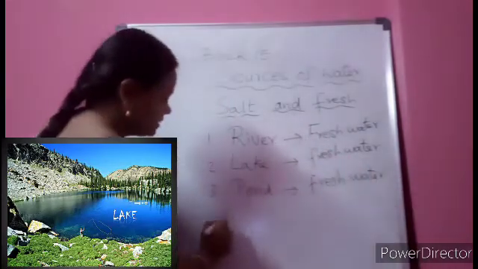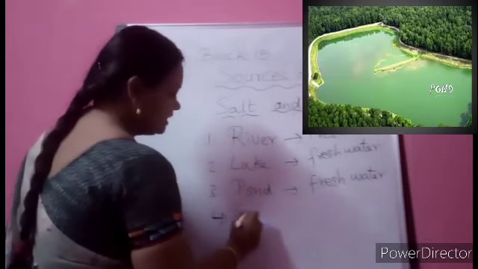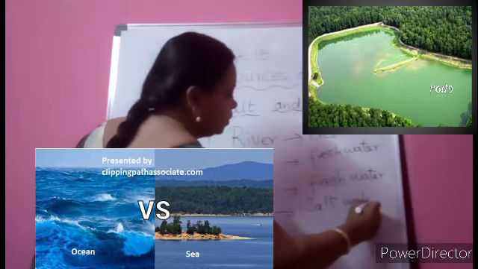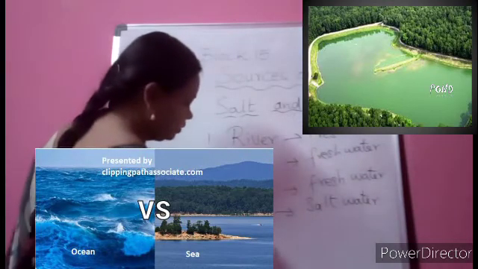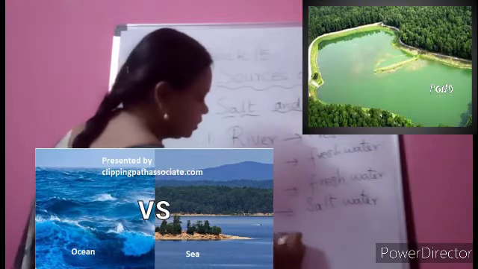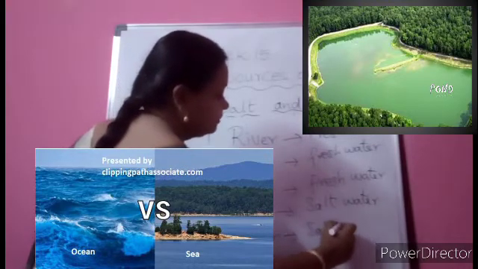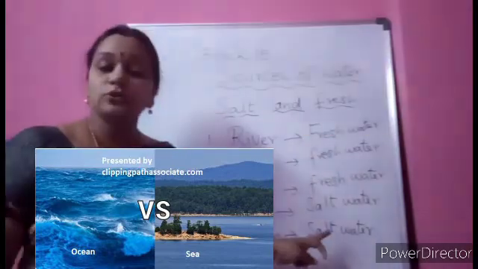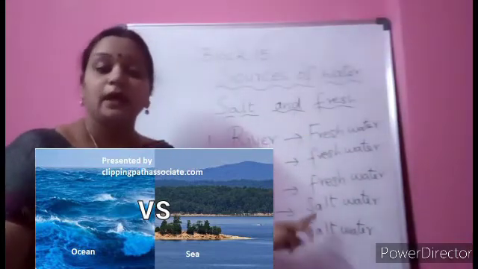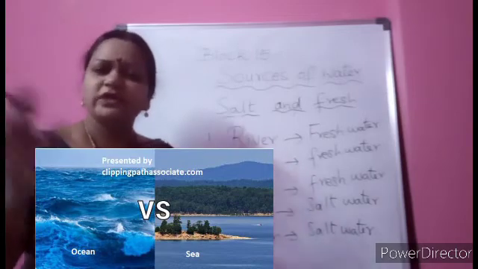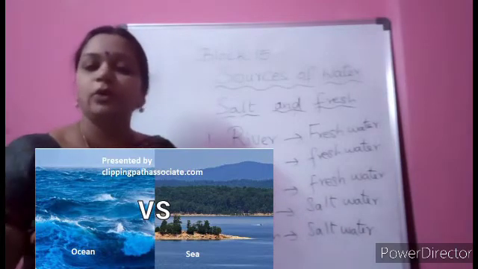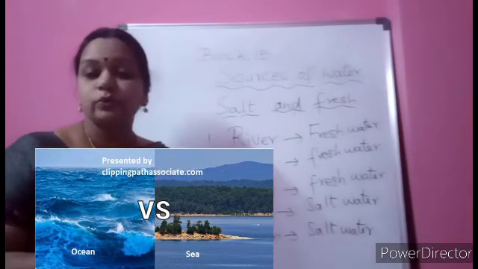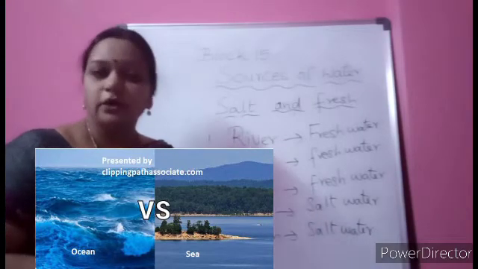But when we talk about the sea, they have salt water, and also the ocean has salt water. Ocean will have salt, the water will be so salty. We can't use it for washing, we cannot use it for cooking, we can't drink it, and it is so salty because of various things. All the things will go and mix in the sea only. They have a lot of salt, and what are they useful for? They are useful to make the salt for our cooking.